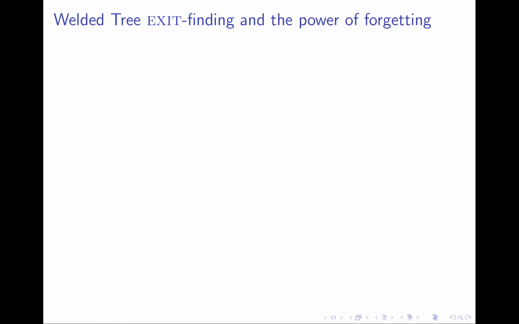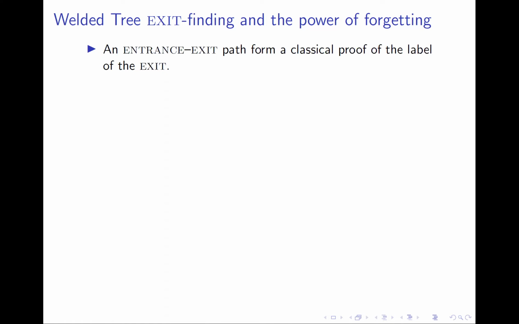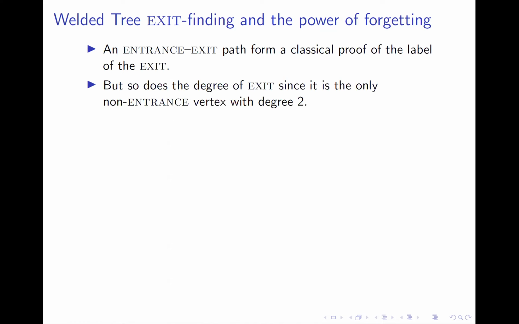There is a concrete connection between the welded tree exit finding problem and our motivational question that we started with. Clearly, an entrance to exit path in the welded tree graph is a classical proof of the correctness of the label of the exit. But so does the degree of the exit vertex, since it is the only vertex apart from the entrance with degree 2 in the welded tree graph.